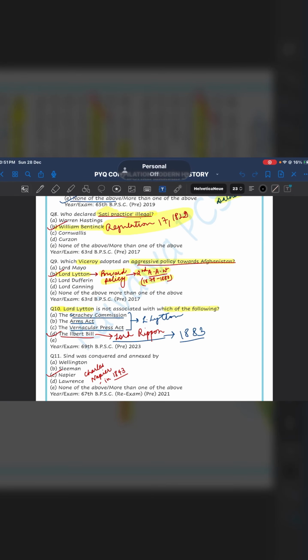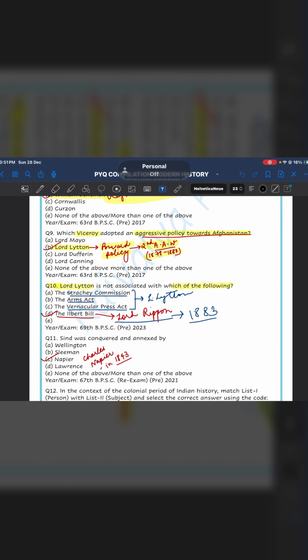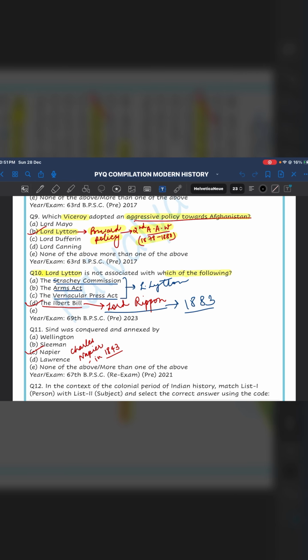Continue the series from question number 11. So the next question is, Sindh was conquered and annexed by which general? Governor General. So it was Charles Napier in the year 1843.